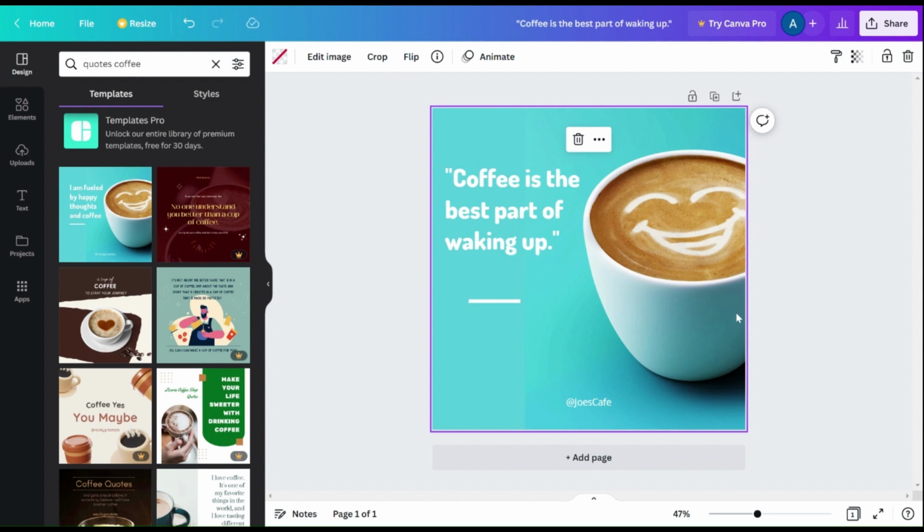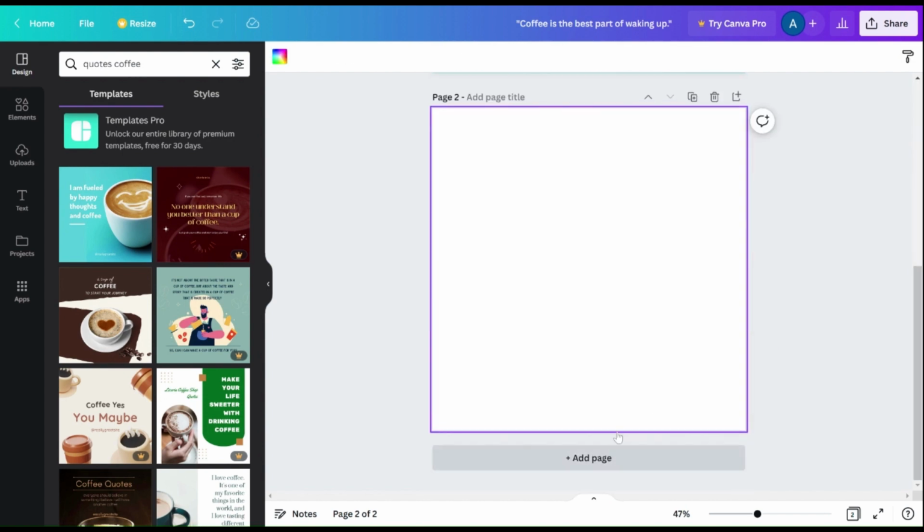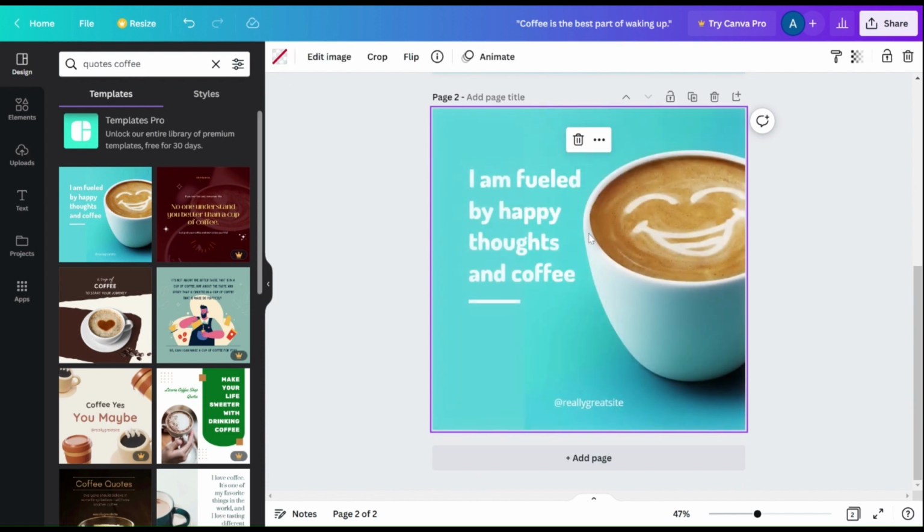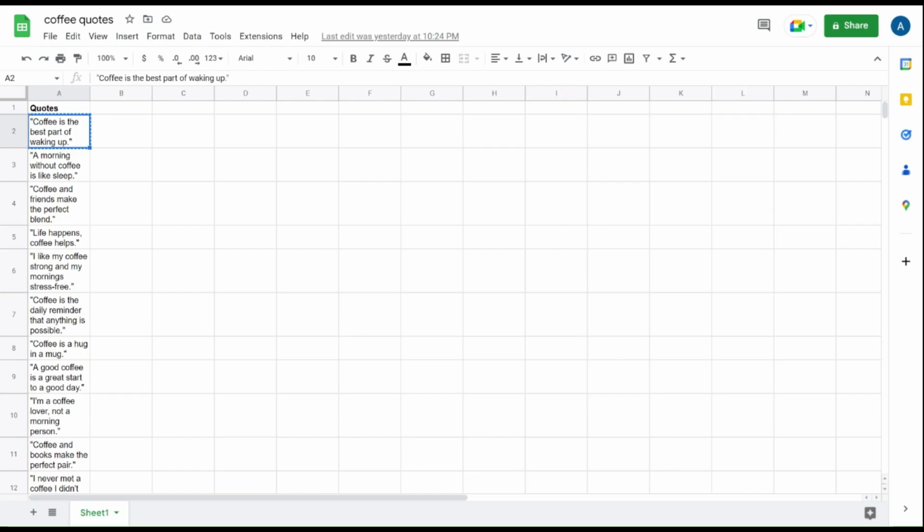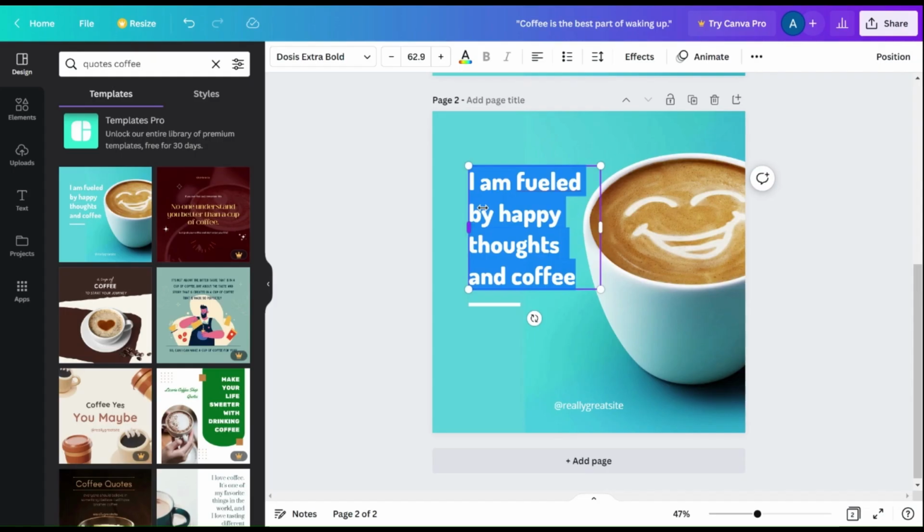And if you want to continue and do this manually and create the second one, you just click Add Page. Select the same style. Select the second quote. Here.